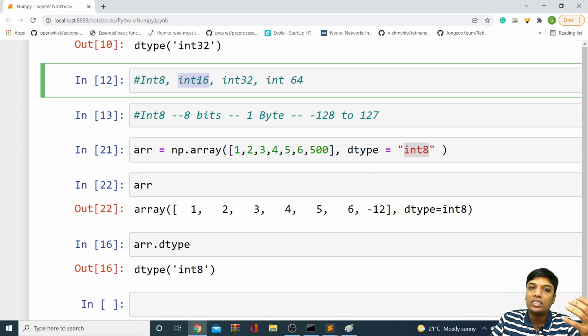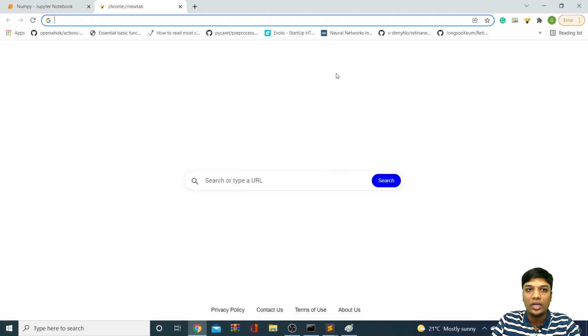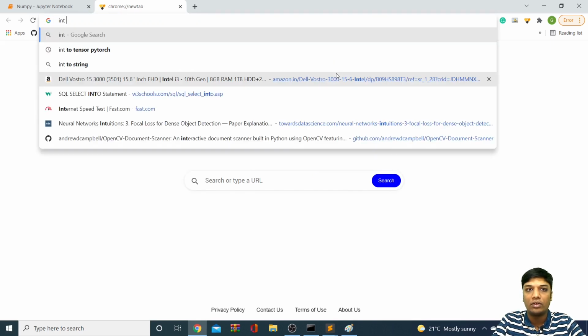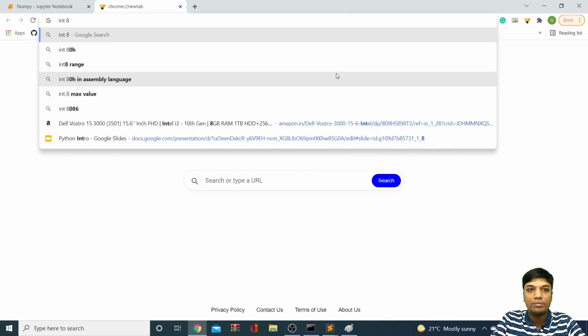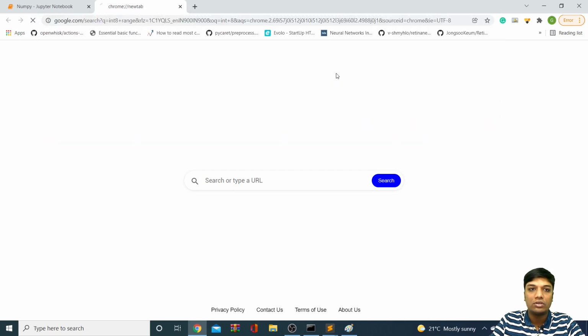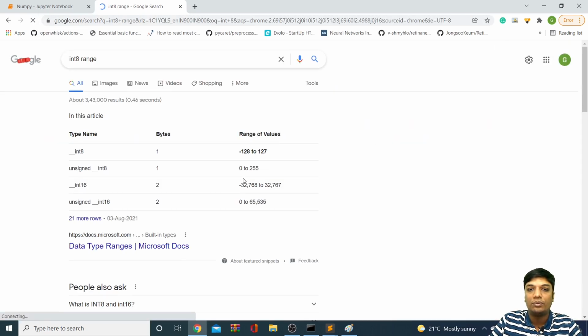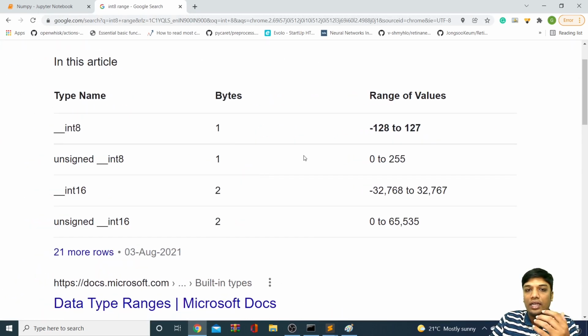Int 16 is 16 bits, which means 2 bytes. The range increases. It is between minus 32,000 to plus 32,000 or so. For these ranges, you can just go online and check, guys. There is a very good website which tells us the ranges. If we search for int 8 range, you'll get this. You can see int 8 is between minus 128 to 127, as we discussed already.